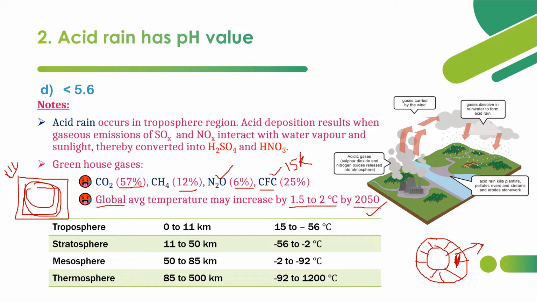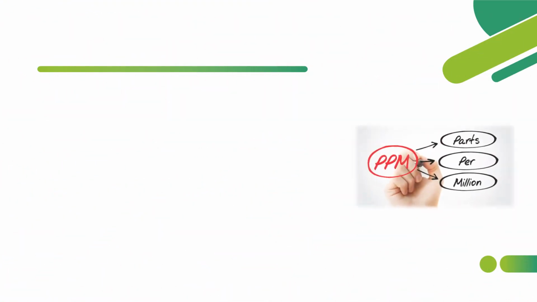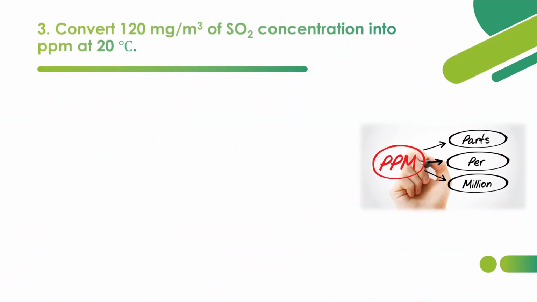So now we shall move on to the third question. Third question is, convert 120 milligram per meter cube of SO2, sulfur dioxide, concentration into ppm. So we have to convert milligram per meter cube units into parts per million at 20 degrees Celsius.